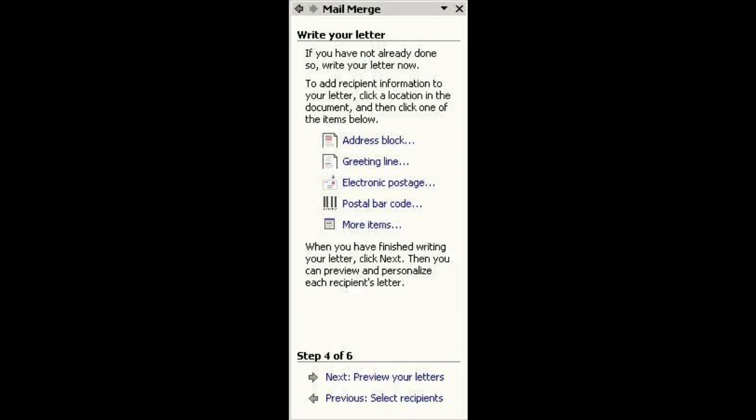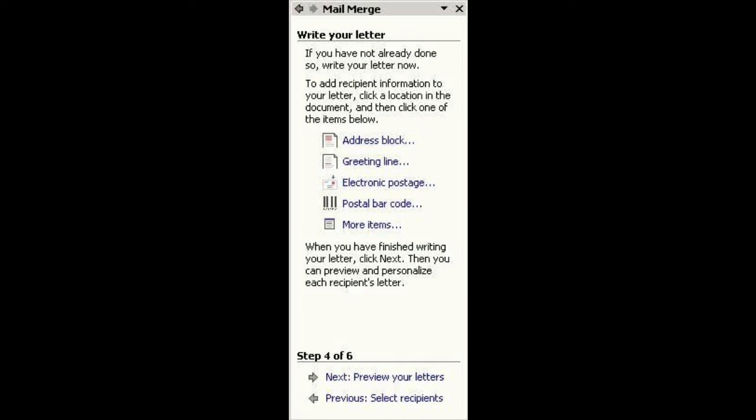Inside the main document, the invitation letter is being created. And inside the data source, we have created the name and address of the recipient, and that address is being saved. We have also seen the list of those addresses. And now we want to merge the main document with the data source.